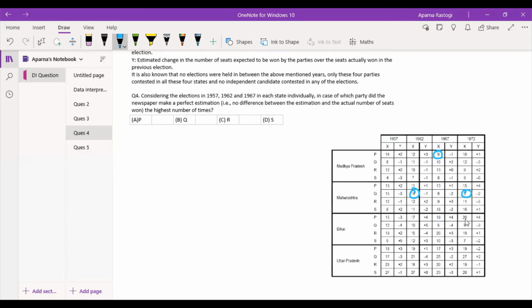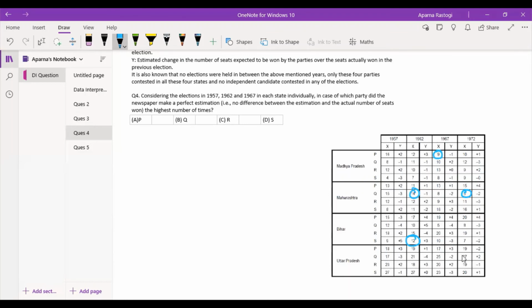In case of Bihar, let's quickly go through it. So this is 16, this is 15, and this is 13. So none values. This is 8 plus 3, 11. No. 5 plus 4, 9. Again a no. And 10 minus 5 is 5. Again a no. 9 minus 1 is 8. 12 minus 3 is 9. 5 plus 4 is 9. Again, no values from here. 7 plus 2 is 9. 10 minus 3 is 7. And 12 minus 3 is 9. Okay, so we have one more value over here for S. So till now, we still have Q leading the values.